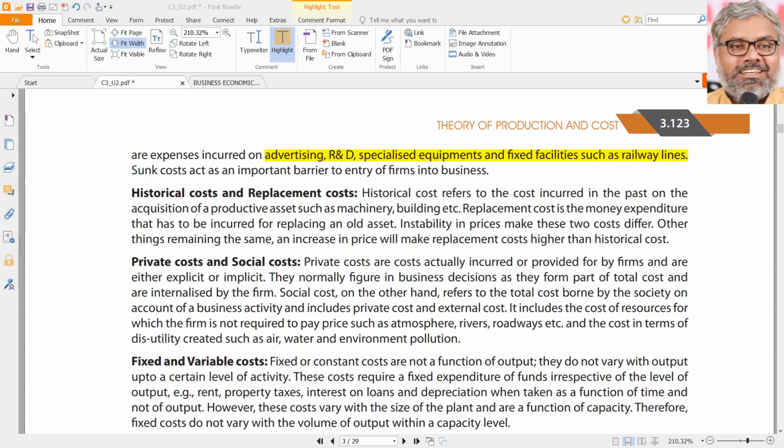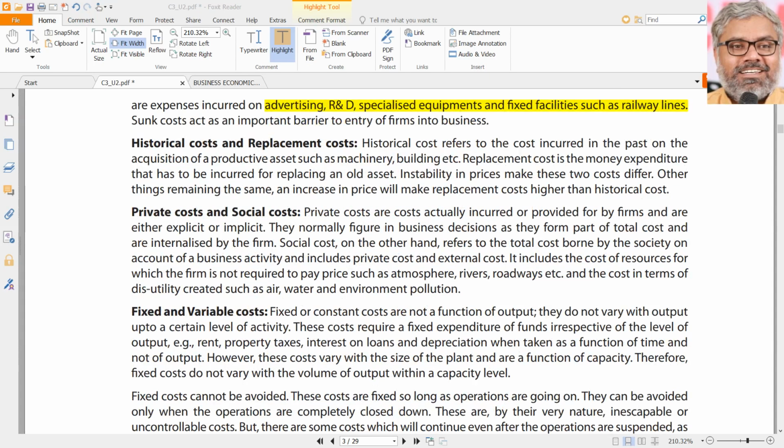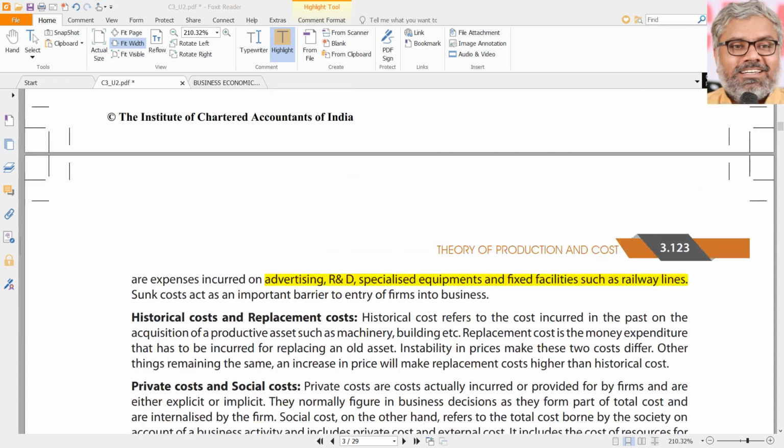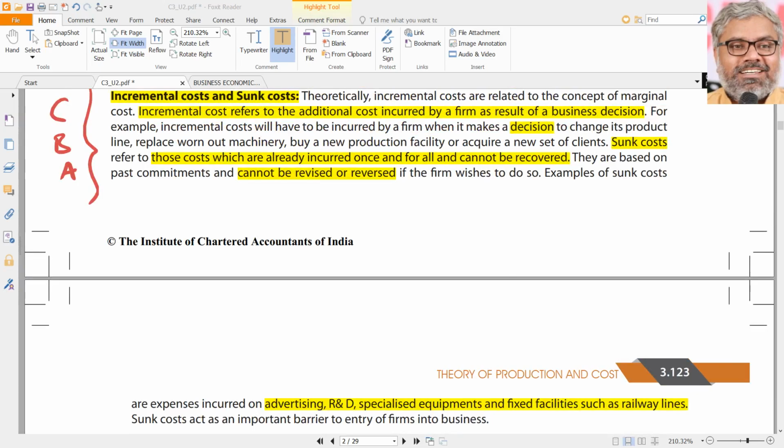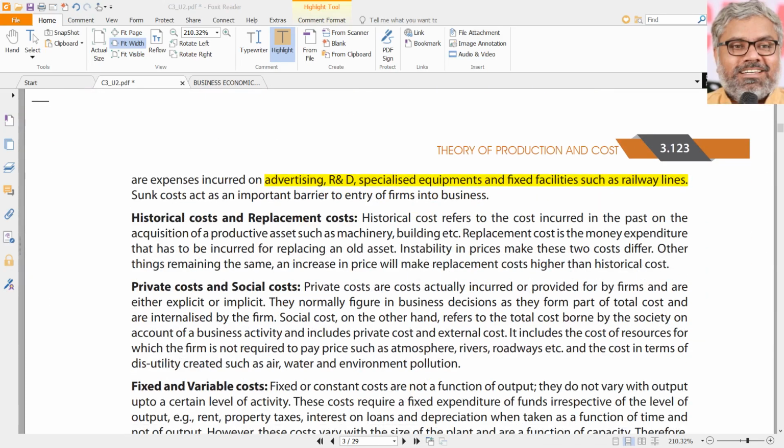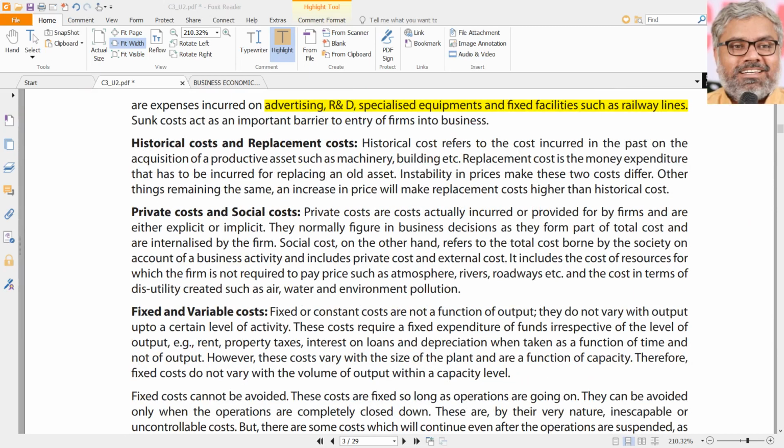Whereas a weakness of human beings will be always, once again, driving them to consider the sunk costs also. So they become a barrier to entry for firms into business. That's a psychological weakness. If they just ignore the sunk costs, definitely that will be a better decision making process. That's what professionals do. That's what big businesses who appoint professionals do.